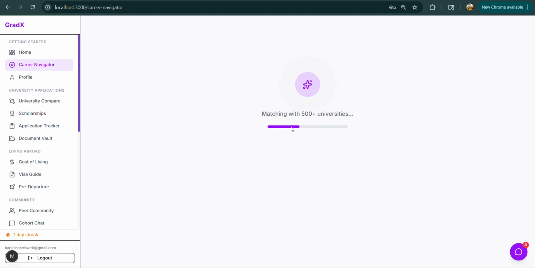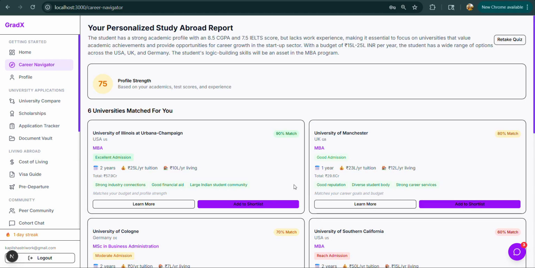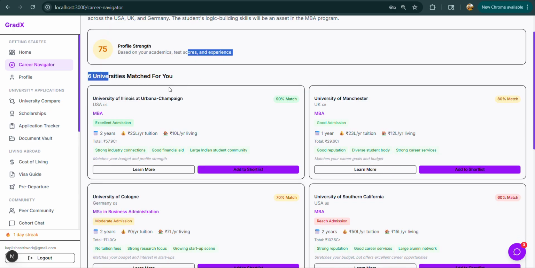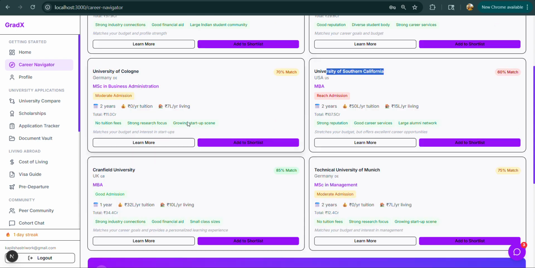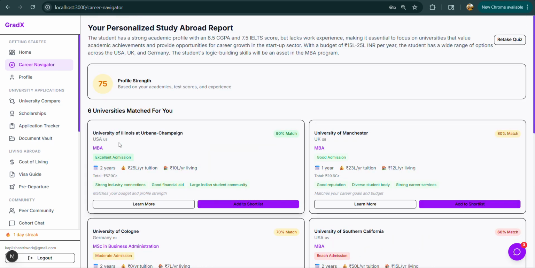What the AI is doing, this AI is by the way backed by the Grok AI model, and it will go through all the recent research and all the prompts that have been fed into it for fine tuning, so that it can find only the particular universities according to the strength of the student. As you can see, it came with six major universities: University of Illinois at Urbana-Champaign, University of Manchester, Cologne, South Carolina.